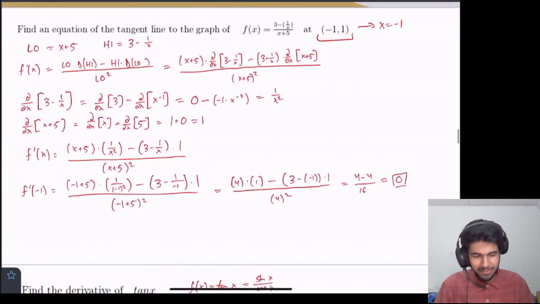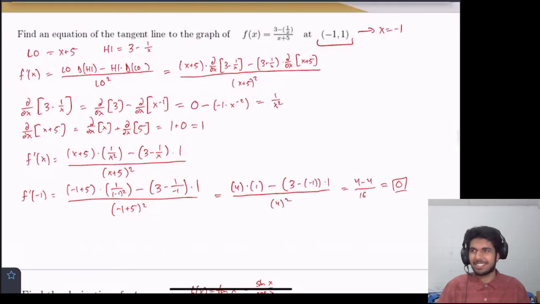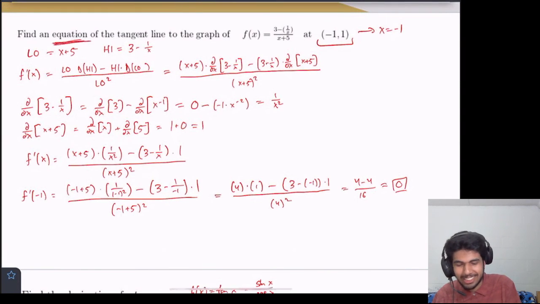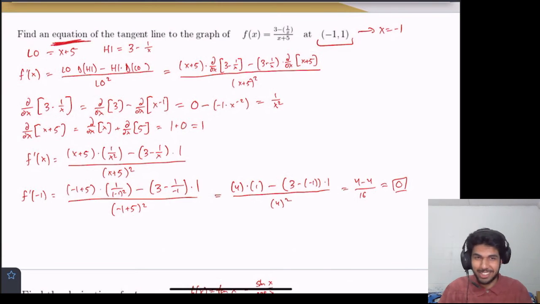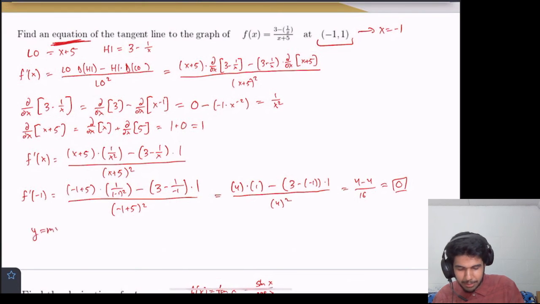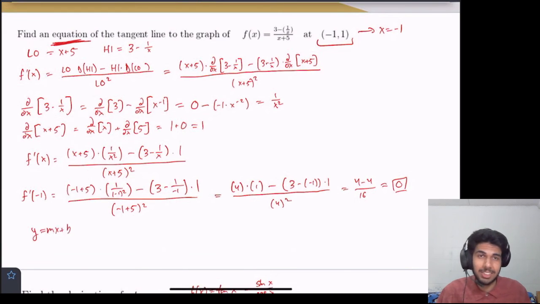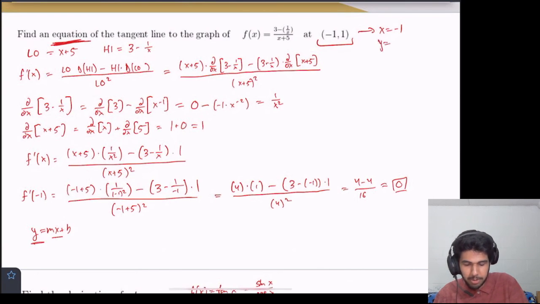Okay. Actually, we're gonna go back to this previous question because I didn't finish it. Find the equation of a tangent line. So make sure you read your questions. Right now we just have the slope, but this is pretty easy. Y equals mx plus b, right? That's just a line. We have the x coordinate, we have the y coordinate. That's -1, 1, right? Y equals 1.